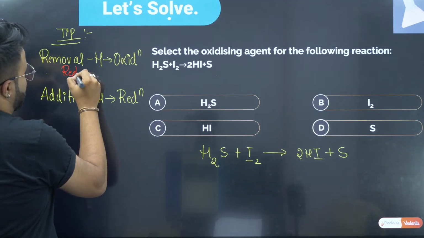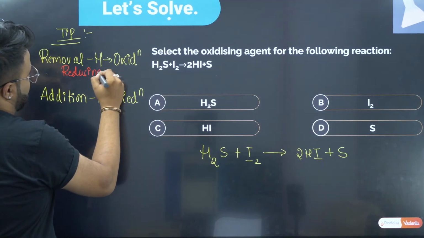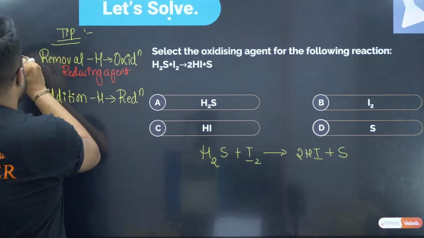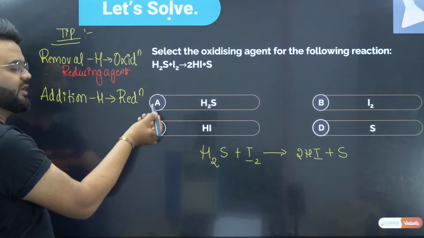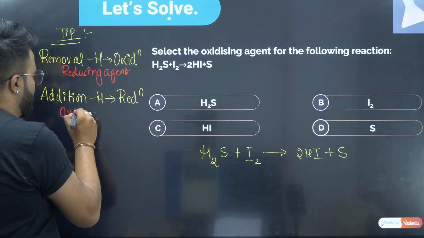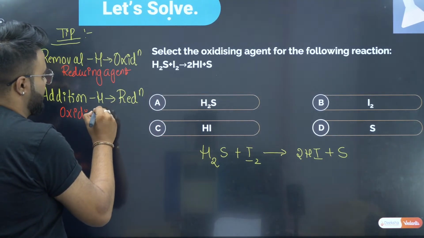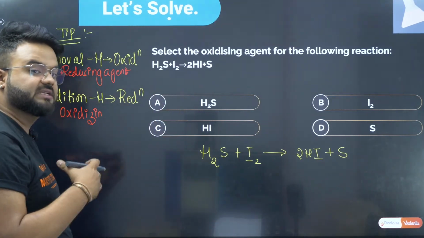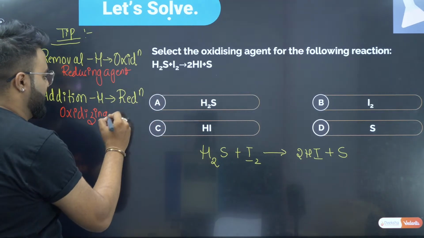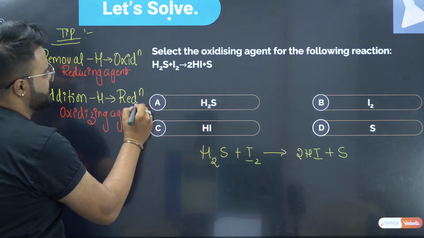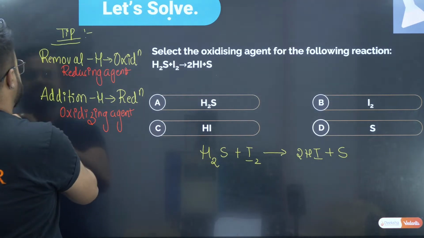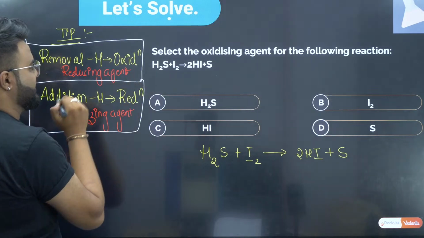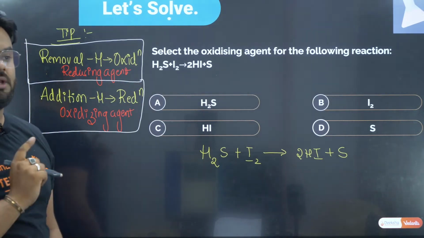Whichever is undergoing reduction is nothing but your oxidizing agent. The element which is accepting the hydrogen is your oxidizing agent. This is your tip. Please keep in your mind, this tip is very, very important.